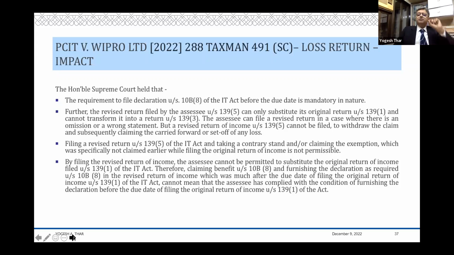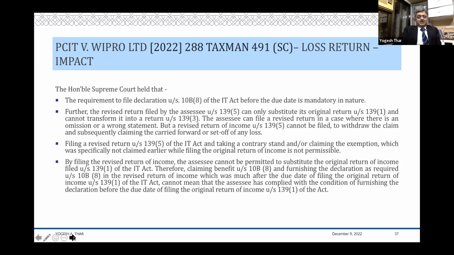But before the due date of filing the return of income under 139(1) is only directory and not mandatory. And therefore, so long as I file a declaration in the course of assessment proceedings, you should allow me. And for that proposition, it relied on various decisions rendered in the context of filing audit reports, etc., and argued the matter. Supreme Court said no.